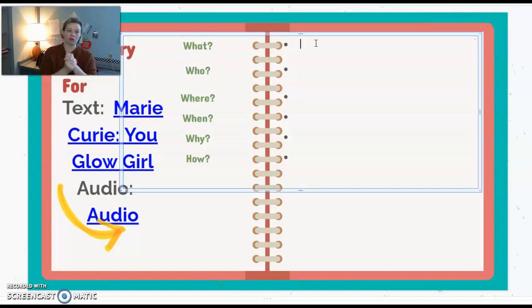Marie Curie, You Glow Girl is, like all of the other texts from Georgia Bragg's How They Croaked, about how Marie Curie died. What is it about? How Marie Curie died. Who is it about? Marie Curie. Now, as we still have some of you that are struggling with this, you can't just write who it's about. You have to say who they are. Like, who are they? What does the text tell us about this person?